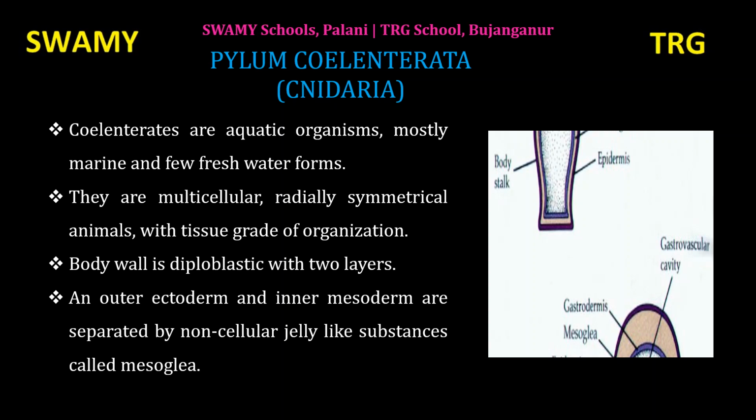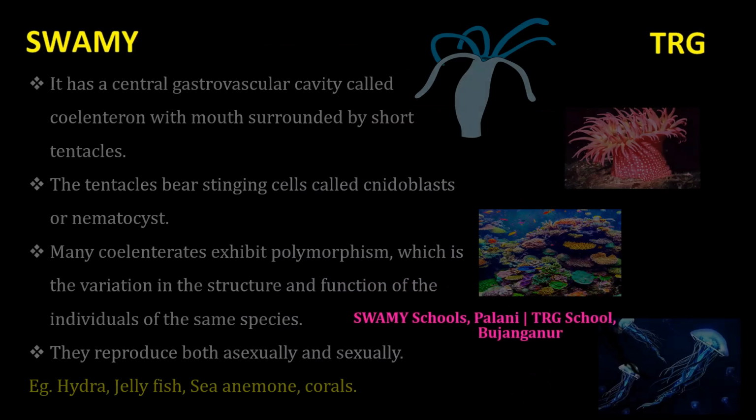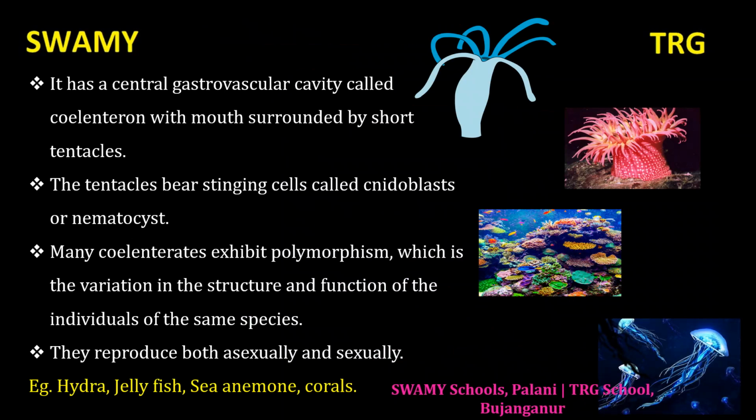Look at the picture of hydra and jellyfish. There is a mesoglea present in between the ectoderm and inner endoderm. Coelenterata has a central gastrovascular cavity called coelenteron, with the mouth surrounded by short tentacles. Gastrovascular cavity is a hollow cavity which is called coelenteron, with the mouth surrounded by short tentacles.